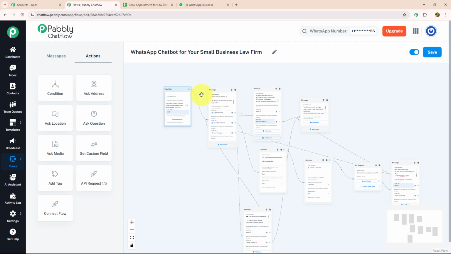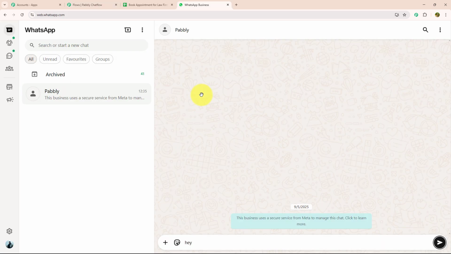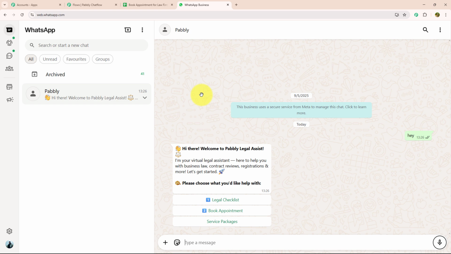For that, I need to open WhatsApp Web, and over here, I'm going to type a key message, for example, hey. As soon as I have entered my key message, I got a reply which welcomed me to the Pabbly Legal Assist, and with that they have provided me 3 action buttons: legal checklist, book appointment and service packages. Let's click on service packages for now.